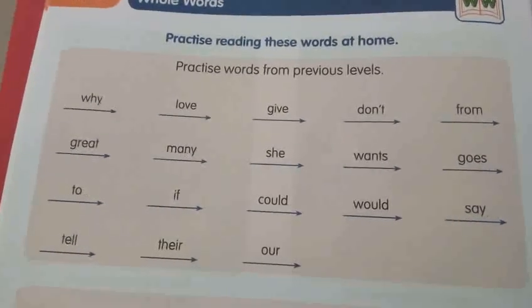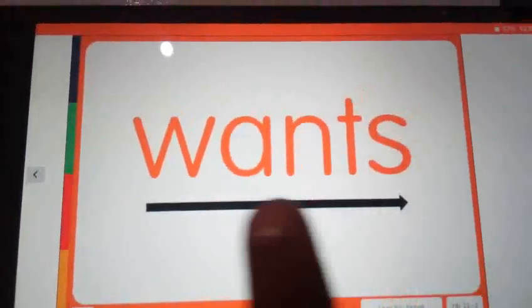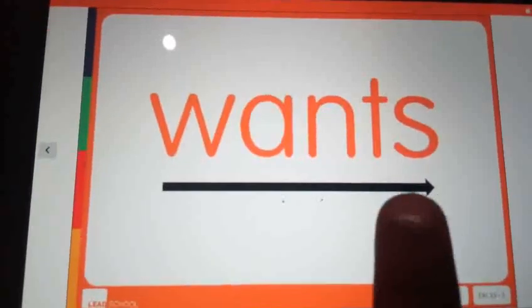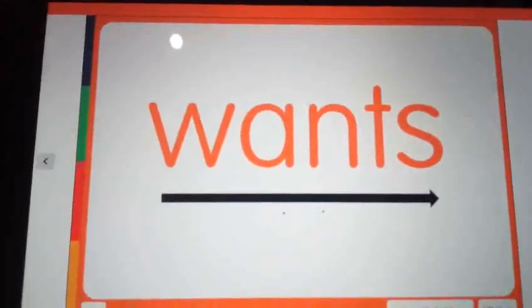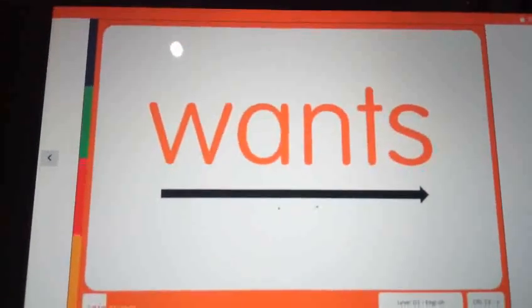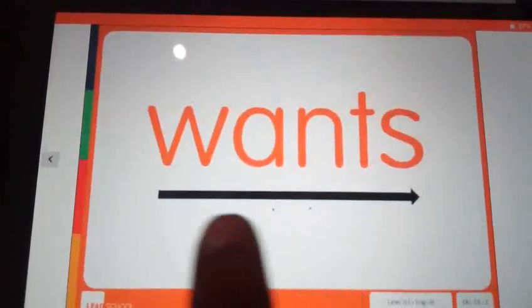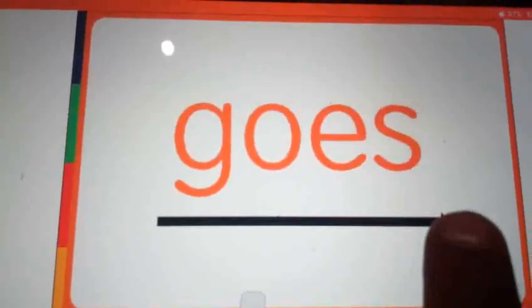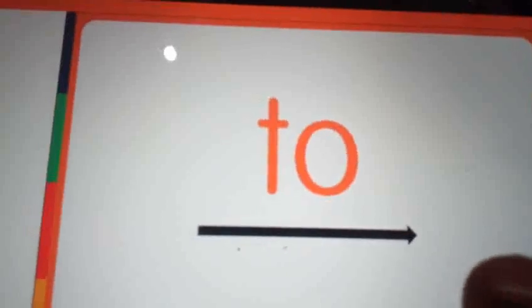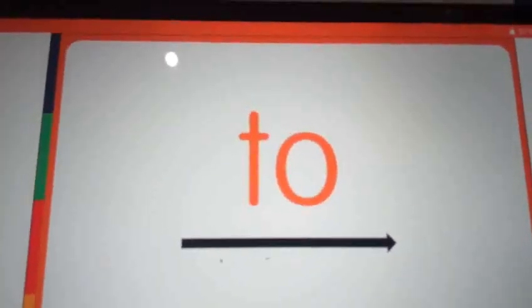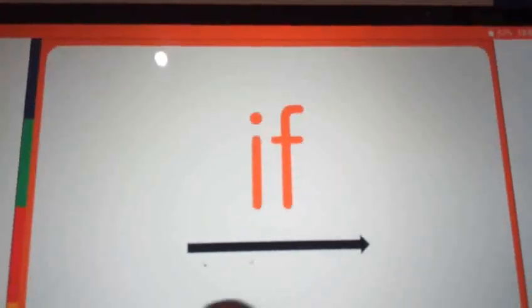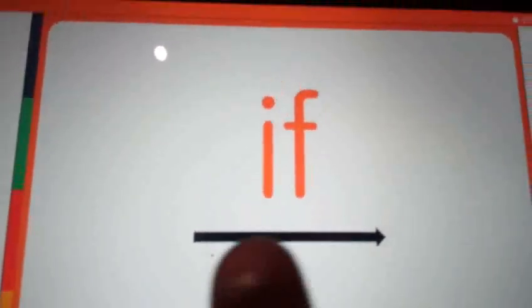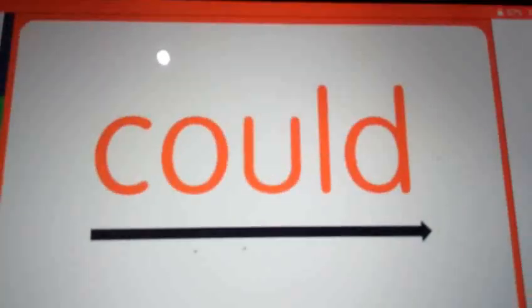Now I will show that. Wants, wants, wants. You keep your finger on that SR book, my dear children. You also read along with me. Wants, wants. Goes, goes, goes. To. Keep your fingers on your SR book. If, could.